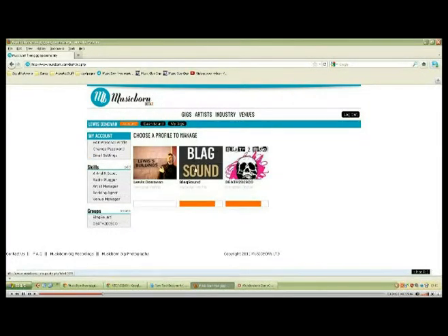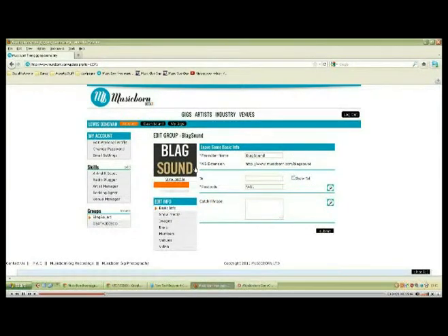Now, it's quite straightforward. Work your way down all of this stuff here and do up your profiles. And as you complete the bits, this bar will go up and down. Your extension here is just like your MySpace or Facebook, musicborn.com/blacksound. If you stick that in the address bar, that will come to your page. Also, stick that on your Facebook as well, so it helps people know.